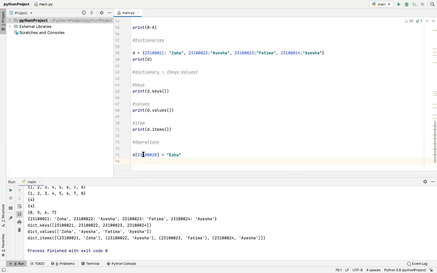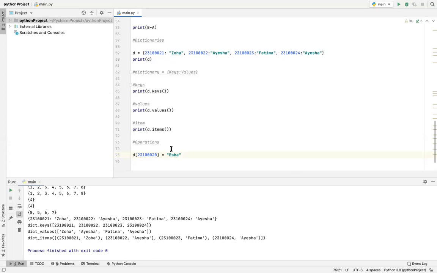So when you're declaring it, if you have to add a new key and assign a value to it as well, this is how you do it. You write the name of the data type, put square brackets, then add the key, and then it is equal to whatever you have to assign it with. Also, I just did it the other way around, which was Isha over here and the roll number over here, and it still worked, which means that the keys and the values are not specifically integers or strings. They could be the other way around as well.